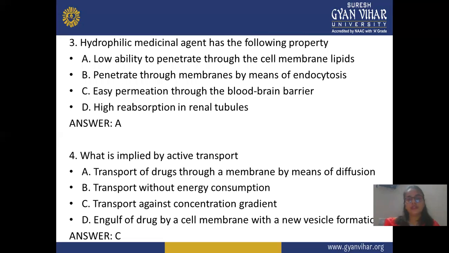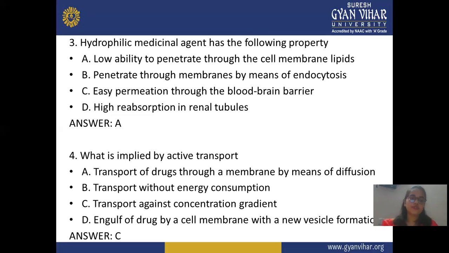Next, third question: a hydrophilic medicinal agent has the following property. Suppose your drug is hydrophilic, or water soluble in nature, it should have low ability to permeate through the cell membrane. The options are: permeate through the lipid membrane, permeate through the membrane by means of endocytosis, easy permeation through the blood-brain barrier, highest option in renal tubule. So the correct option is A, low ability to permeate through the lipid cell membrane, because it is water soluble in nature, so it permeates less or maybe not at all through this membrane.